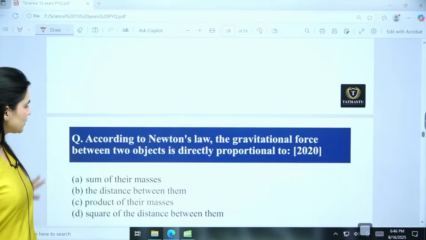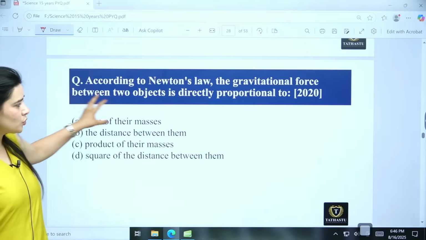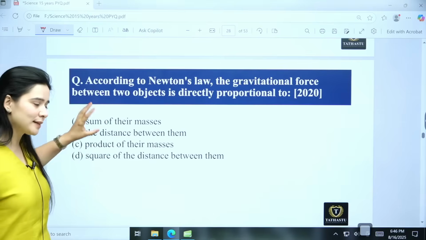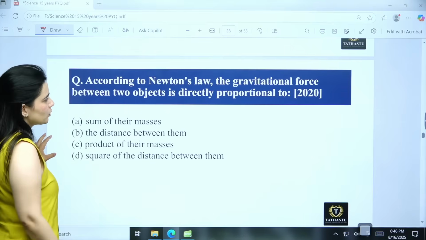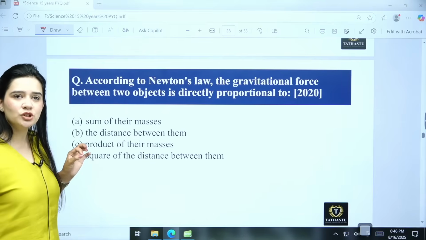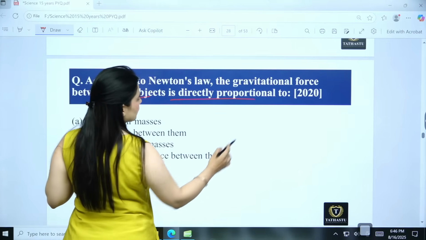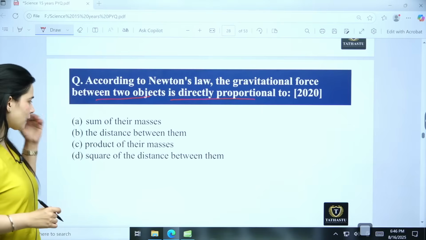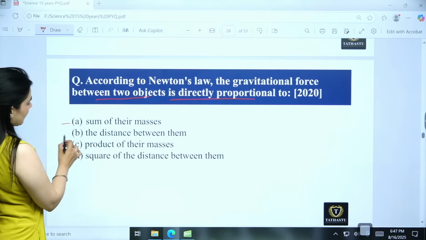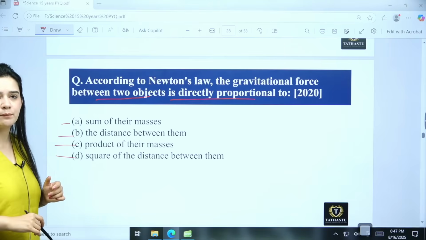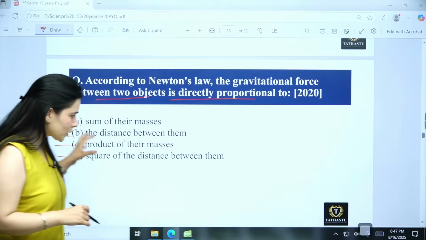So coming to the next question, again you see Newton's law, okay. So these basic laws are important. So according to Newton's law, the gravitational force between the two objects is directly proportional to what? The sum of their masses, the distance between them, the product of their masses, or the square of the distance between them. So, what is the value?